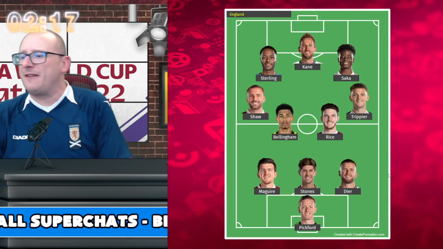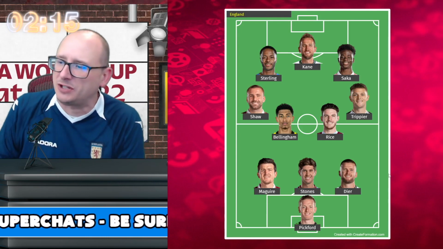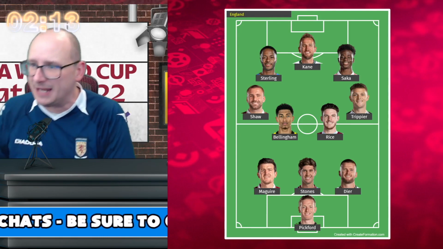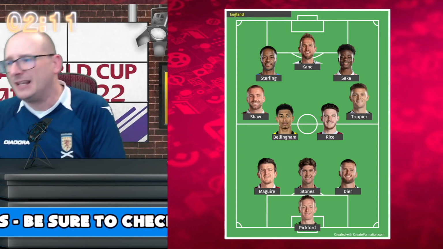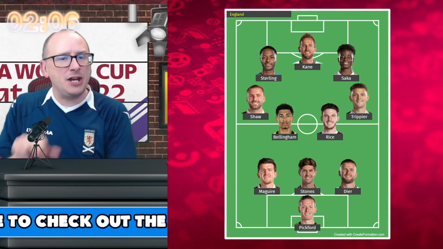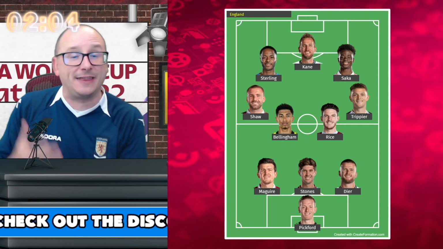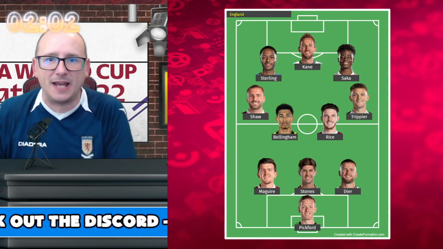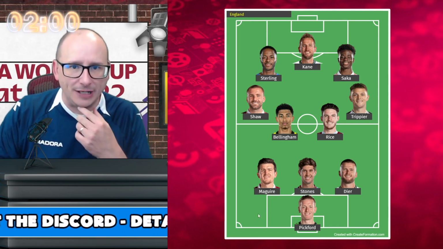Take a look at my starting 11 for you. I've gone with the back 3, with Pickford between the sticks. Maguire, Stones and Dier for me. Shaw on the left, Trippier on the right. Bellingham and Rice. Sterling, Saka and Kane. Is this 11 good enough to win this game, or do you have different thoughts and opinions about that?